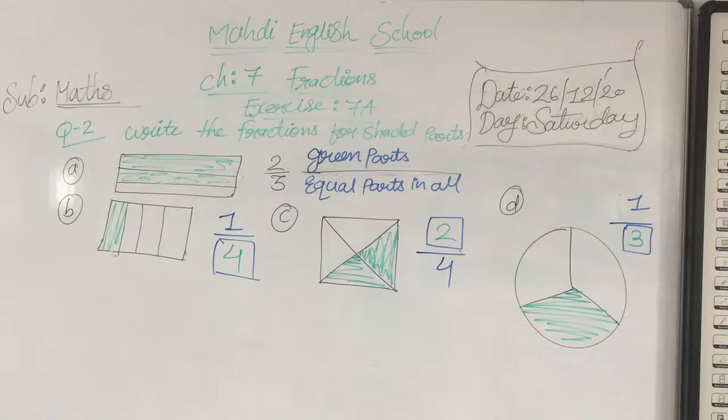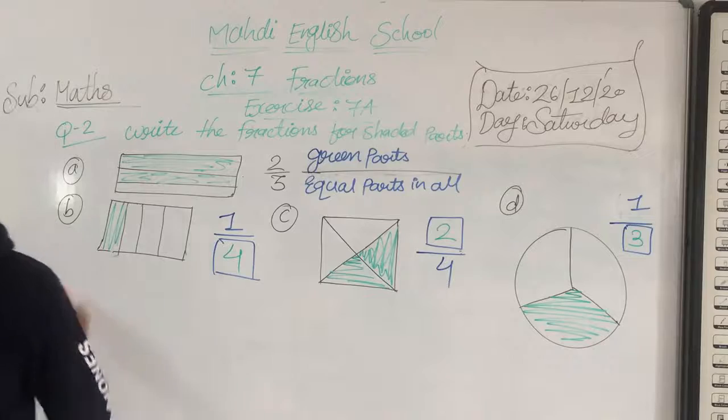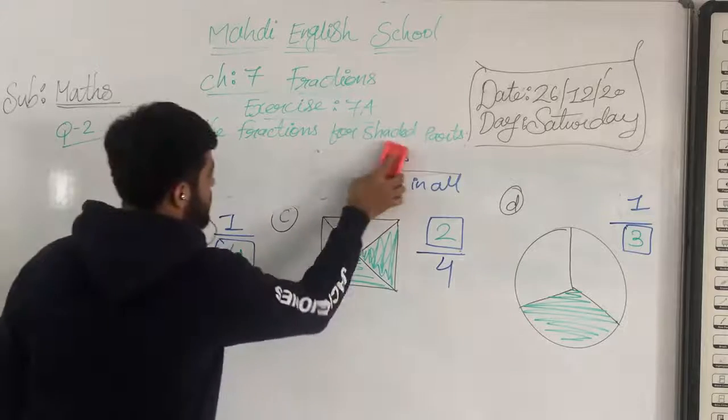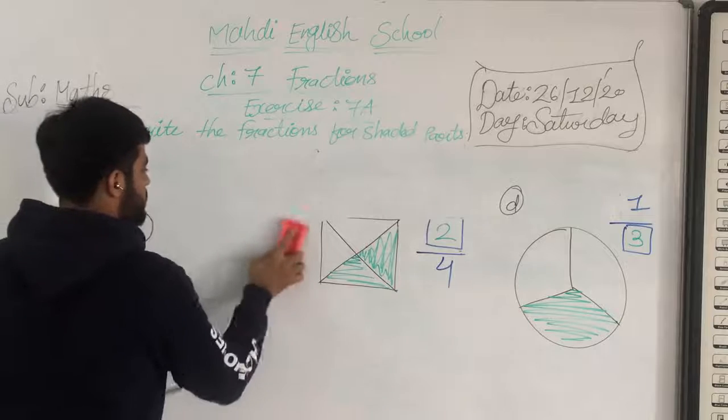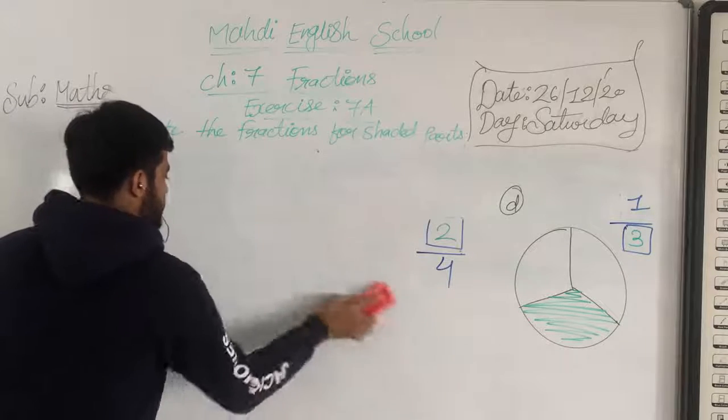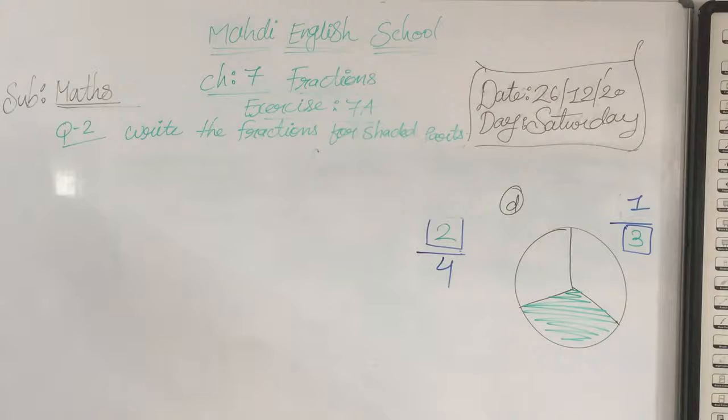Okay, now we move on further to question number E. Okay, so now we will move on to question number E. Let's check what is the figure of question number E.